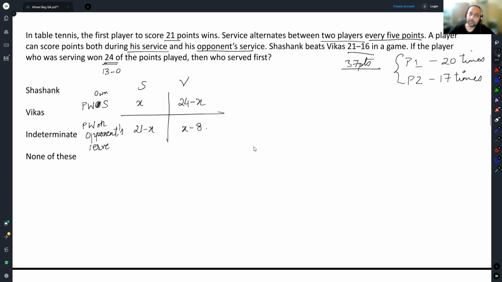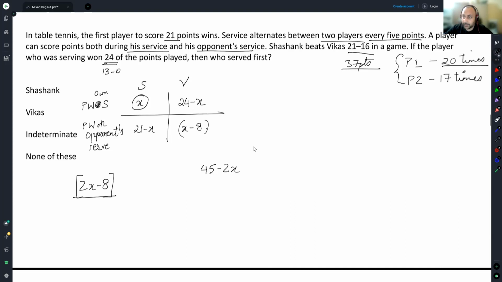Okay. So now see, Shashank has served for these two expressions. No, Shashank has served 2x minus 8 times. This is the serves that Shashank has done. And the serves that Vikas has done are these, 45 minus 2x. Now simply tell me this.